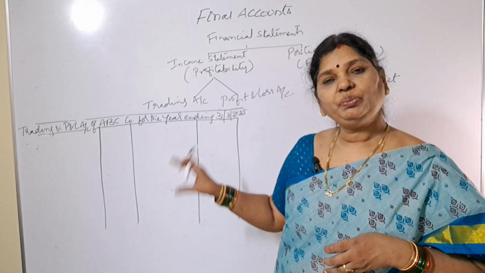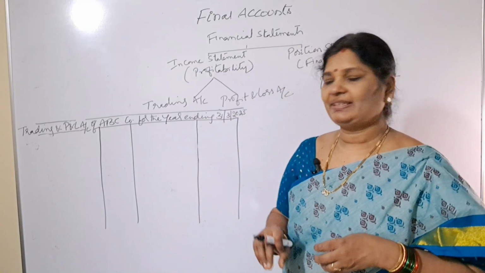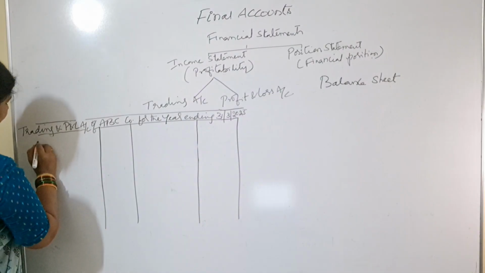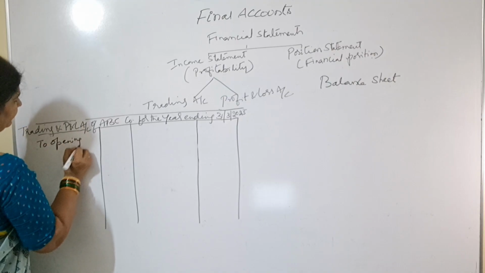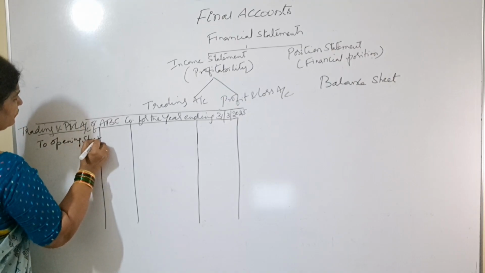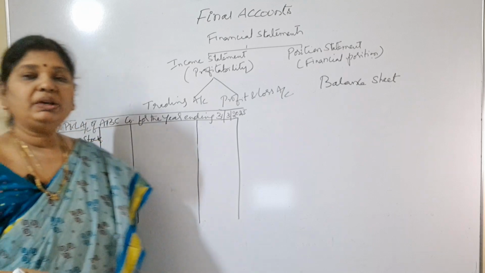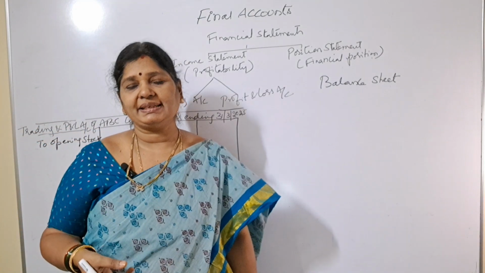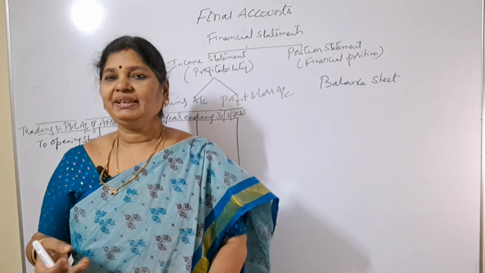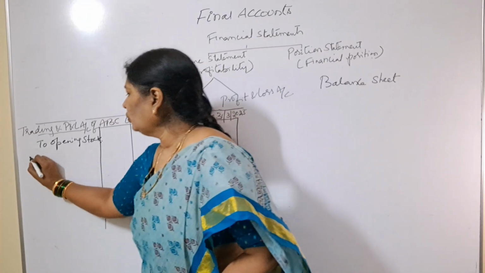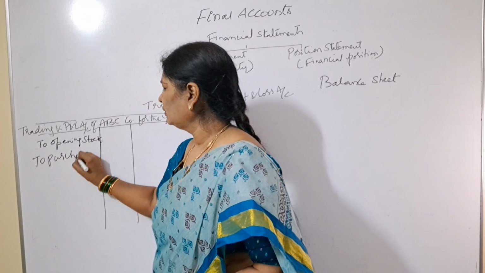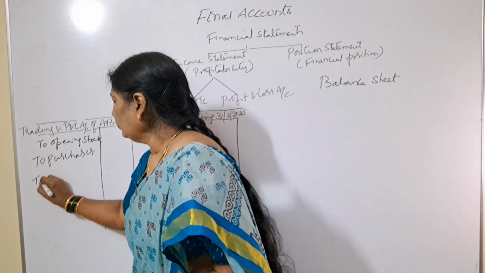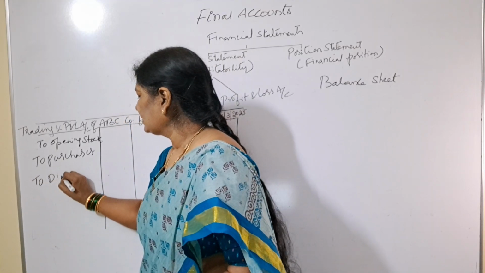Now I will show you how to prepare trading and profit and loss account. Here we'll start with opening stock. The first item in trading account is opening stock, meaning the stock we are holding in our business at the start. Next, we will write to purchases. Next, we'll write to direct expenses.